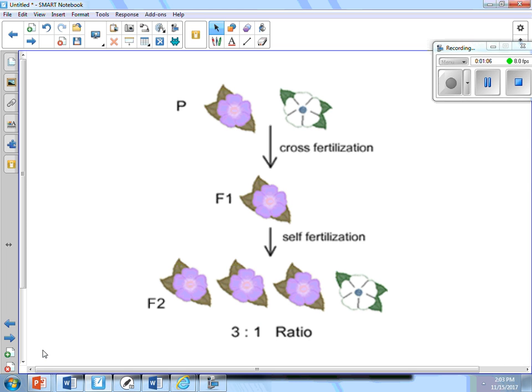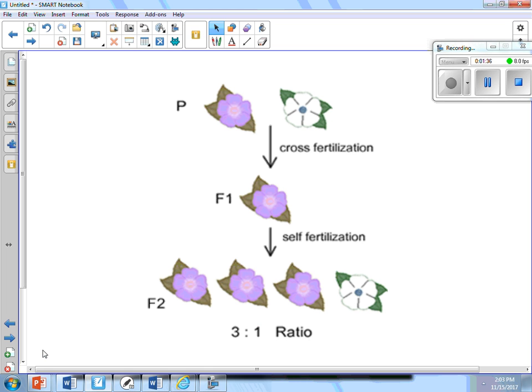1 white. But he didn't do one experiment, he did thousands of experiments. Every single time he had 75% purple and he had 25% white. So if he had 1,000 pea plants, he would have 750 purple and 250 white. But he did thousands upon thousands. He didn't do this experiment in one summer. He did it in several years because he needed the data to justify his thought pattern.